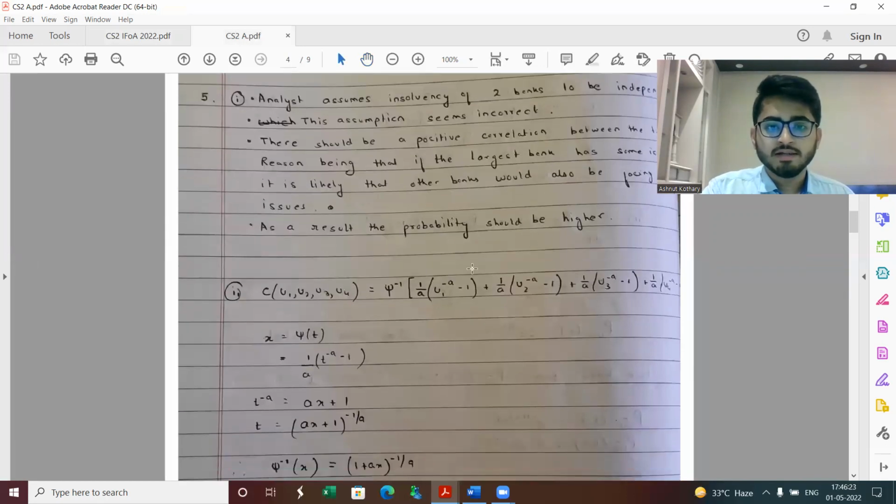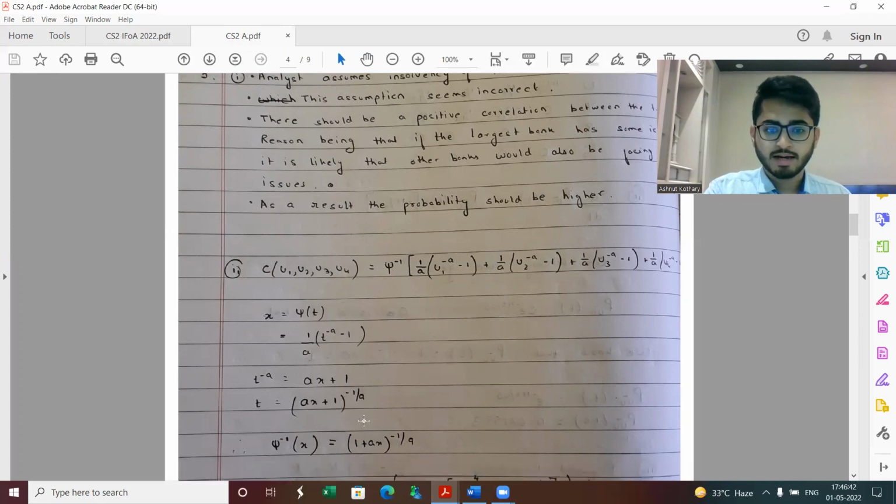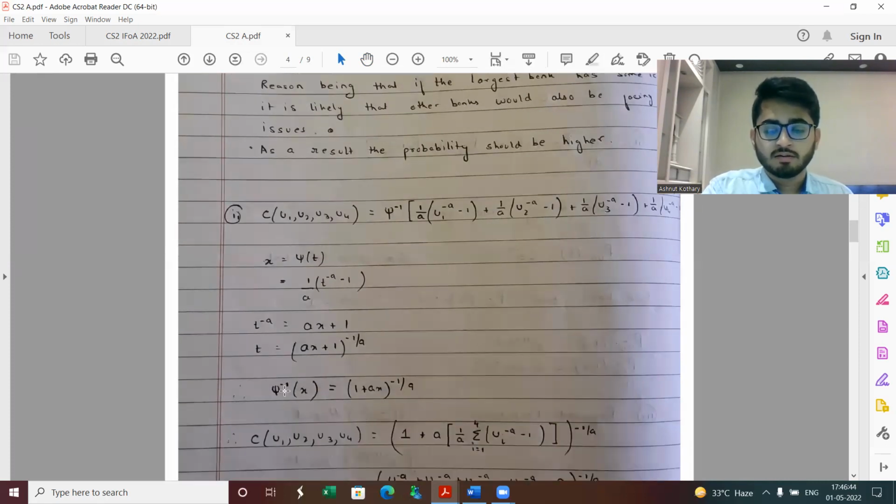So here, if we see, this comes to be the formula with the inverse of the different xi's. Then I also show the step of how I'm getting the inverse of the generator function, which is of the form t is equal to (ax plus 1) to the power minus 1 by a. That is my inverse function for the generator.